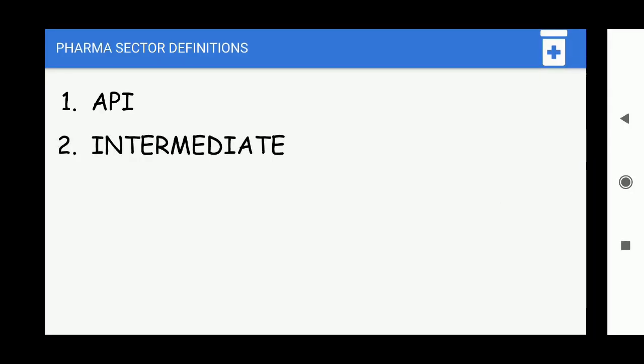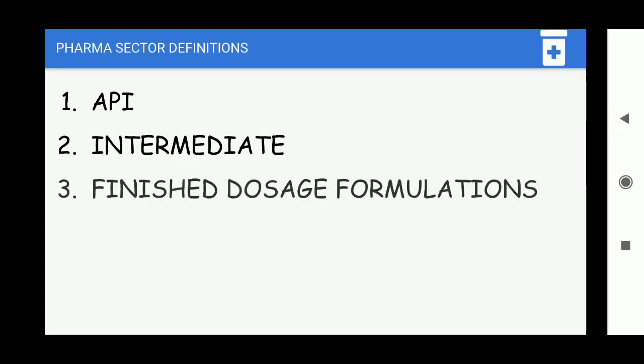Then there's something called intermediates. You do not directly get APIs. You start with certain chemicals and there are certain chemical processes involved. Prior to becoming an API, the bulk materials used for making the API, the intermediates, are formed. Their composition has to be very accurate, else you'll not get the actual API that you are willing to make. Then there are something called finished dosage formulations.